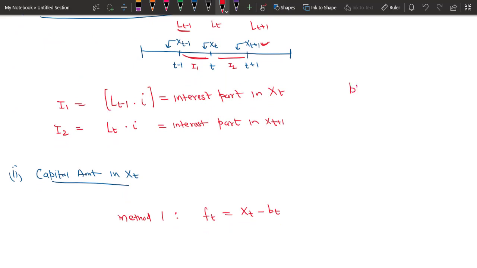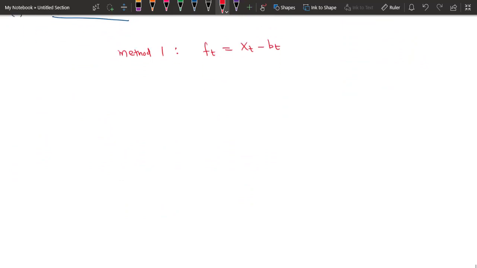Let me write it here. b_t equals I times L(t-1). So this is the general rule for calculating interest.